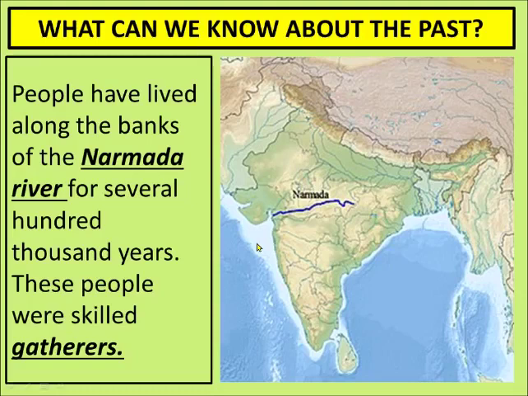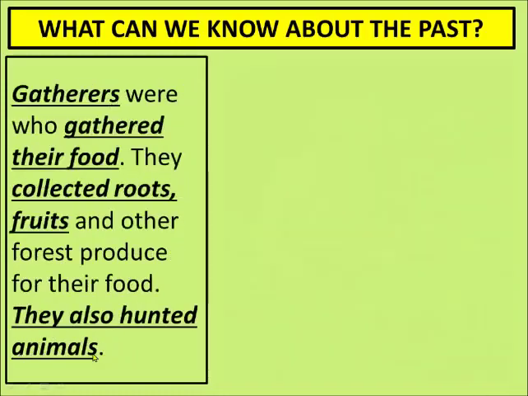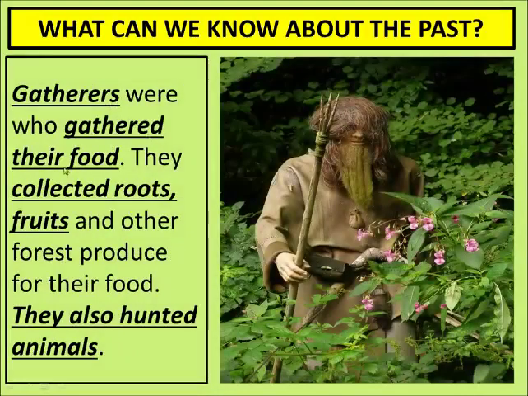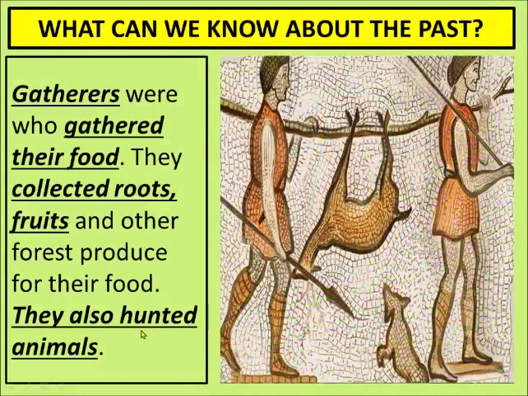So the first human beings in India we are talking about, not of the world, had settled around this river Narmada and they were skilled gatherers. Now what are gatherers? Gatherers are the people who gathered their food from the jungle. They collected roots, fruits and other forest produce for their food. They also sometimes hunted animals.